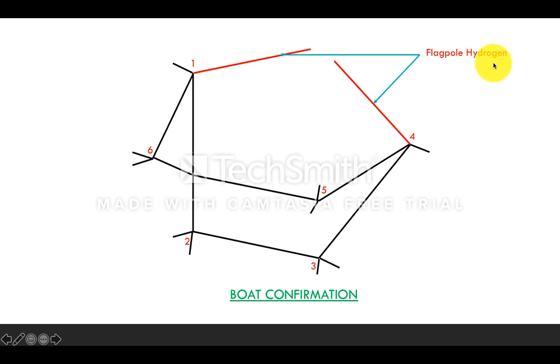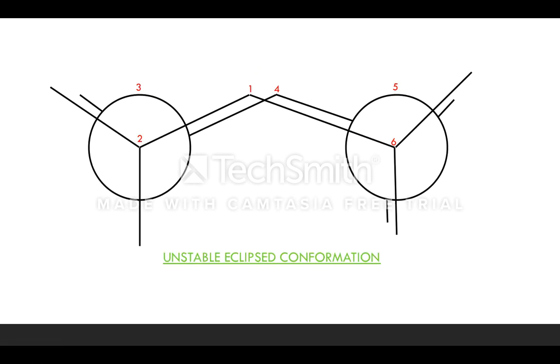These hydrogens are known as flagpole hydrogens. Since these flagpole hydrogens are very near to each other, there are some van der Waals forces, or van der Waals interaction, between them. Hence this boat conformation is said to be less stable when compared to the chair conformation. So this is the Newman projection of the boat conformation. Everything is the same, but what happened here?